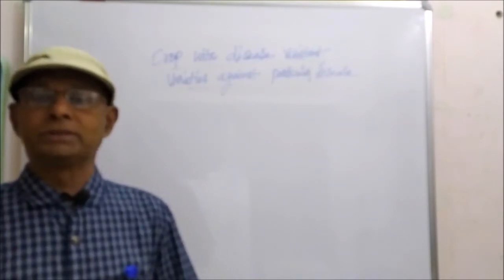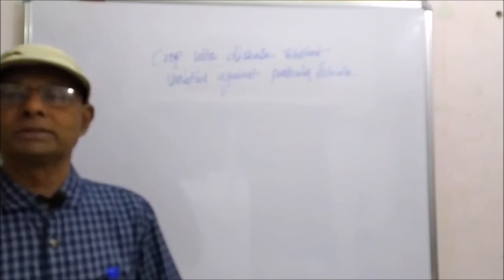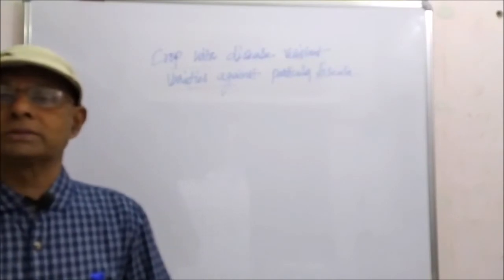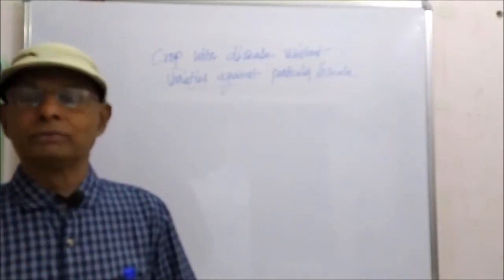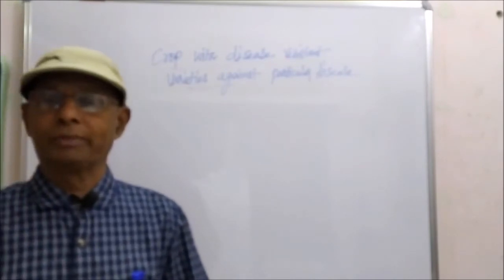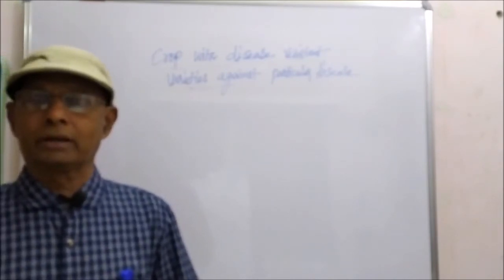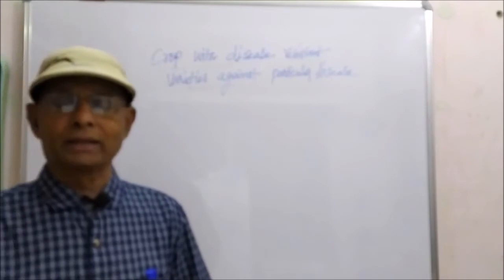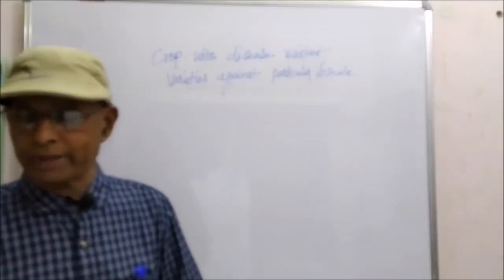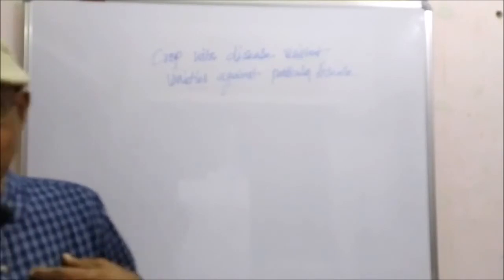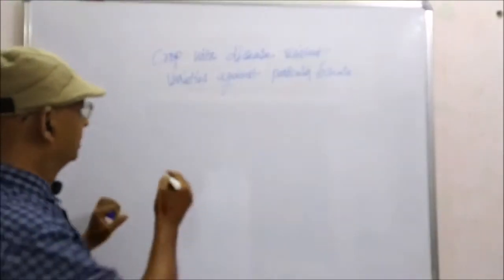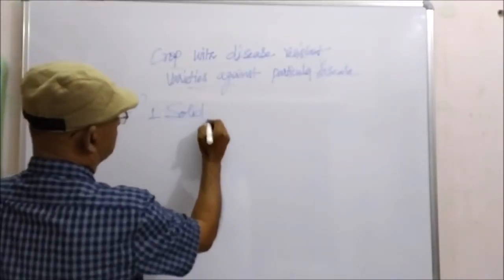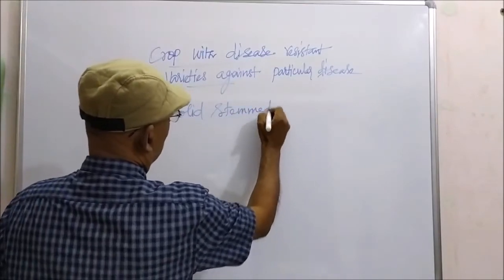Some plants naturally have pest resistant qualities. They have some morphological, biochemical or physiological character in order to resist the attack of the insect. For example, first one, solid stemmed wheat varieties.